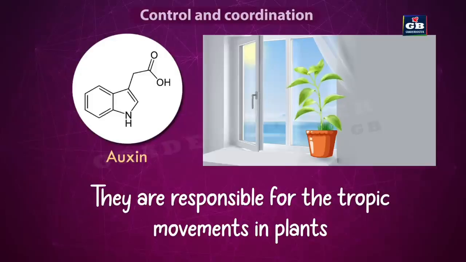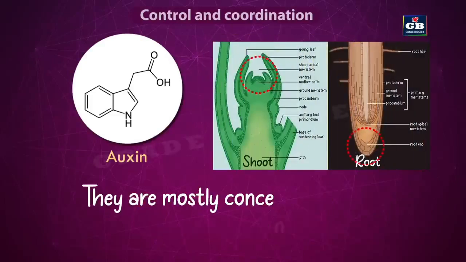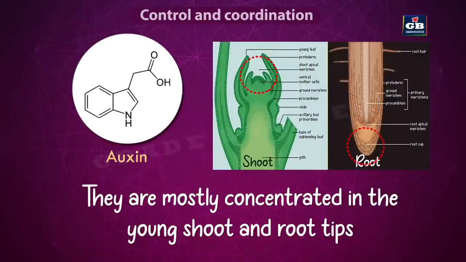We have seen some tropic movements in plants like phototropism, geotropism. So, auxin is responsible for those tropic movements. And these auxins are mostly concentrated in the young root and shoot tips. So, auxins are found in the root tips and in shoot tips.